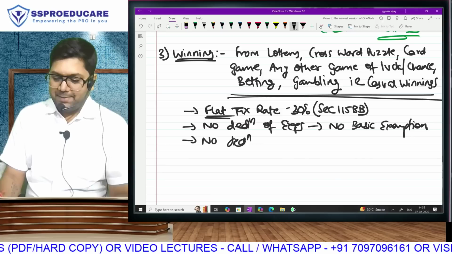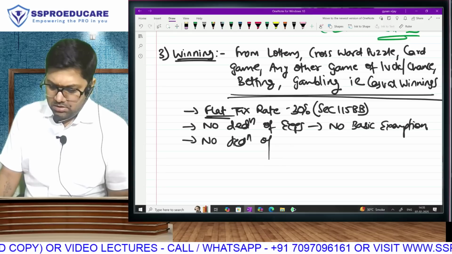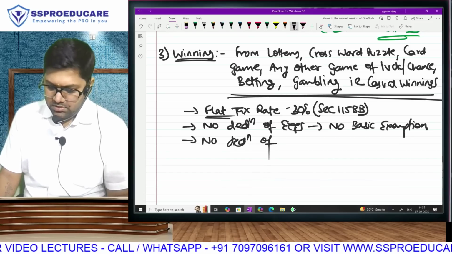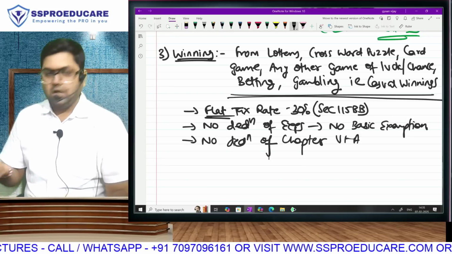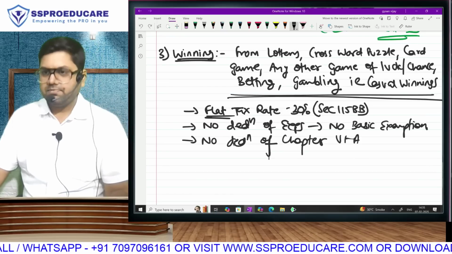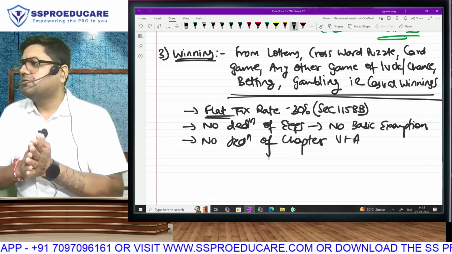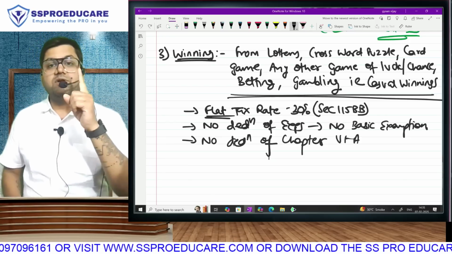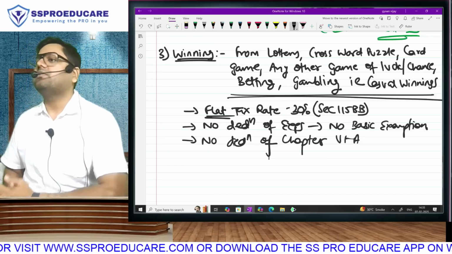No deduction of Chapter 6A. Sir, what is Chapter 6A? Deduction for your life insurance, medical insurance, contributions, etc. You know Chapter 6A? We have not studied it, but you have some idea. Supposing I win this 1000 rupee lottery and invest in life insurance. No deduction. This 1000 will directly be taxed at 30%. No deduction of expense, no basic exemption limit, no Chapter 6A, flat rate of 30% will apply.